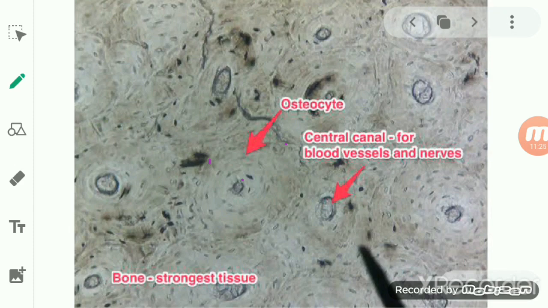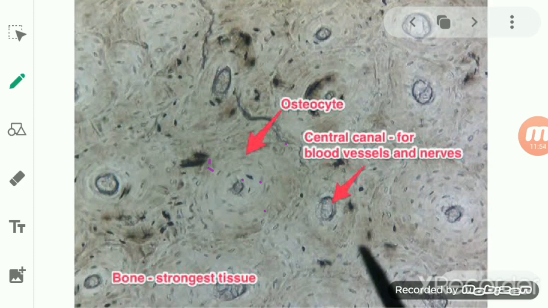Now if we talk about the matrix of the bone, students, we find that its matrix is made up of proteins, and that protein can be osteonectin, or osteocalcin, or proteoglycan, or collagen. So these are the different kinds of proteins. Osteonectin or osteocalcin help in forming the bone cells.